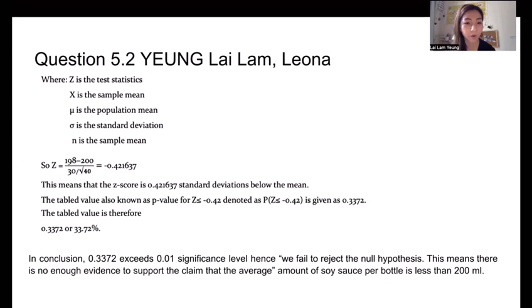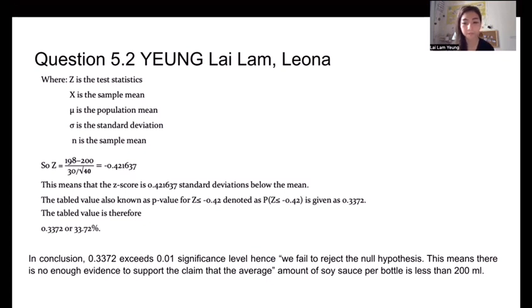The table value, also known as the p-value for Z less than or equal to 0.42, is given as 0.3372. The table value is therefore 0.334672, or 33.72%.